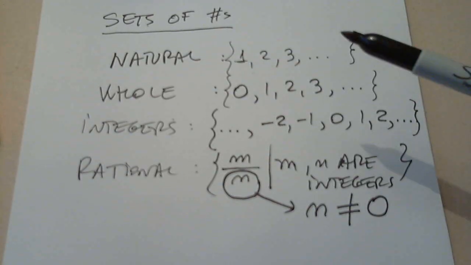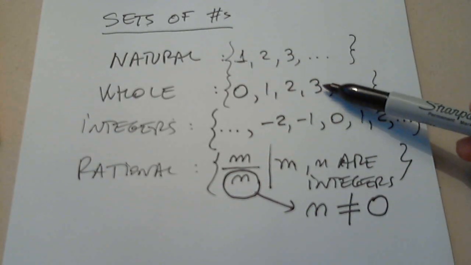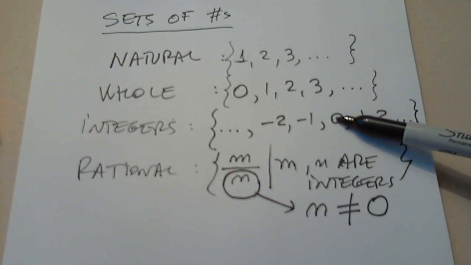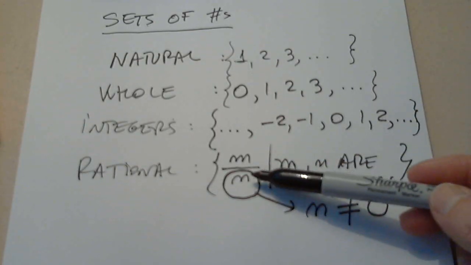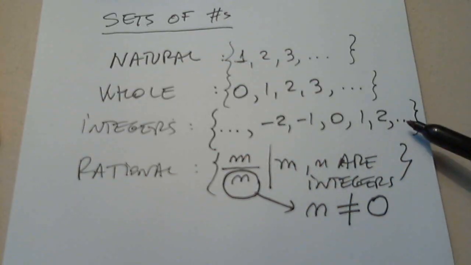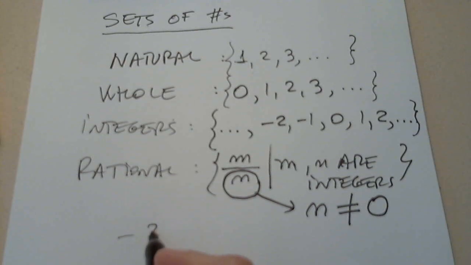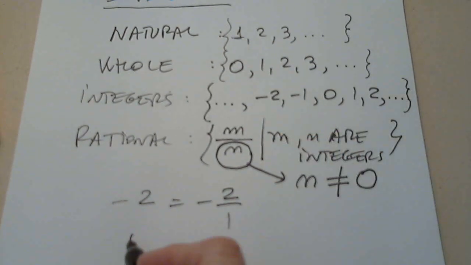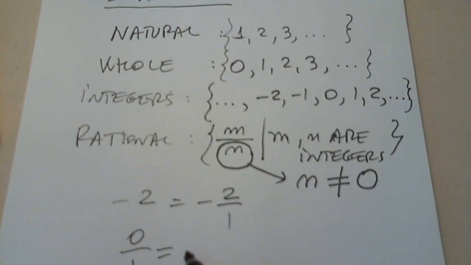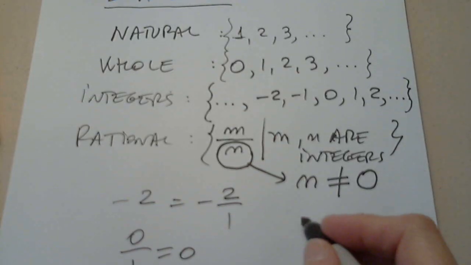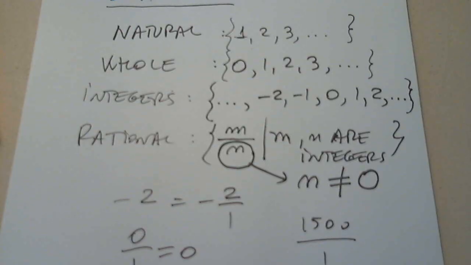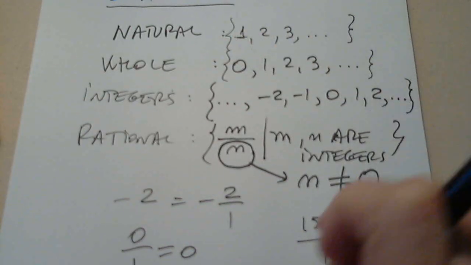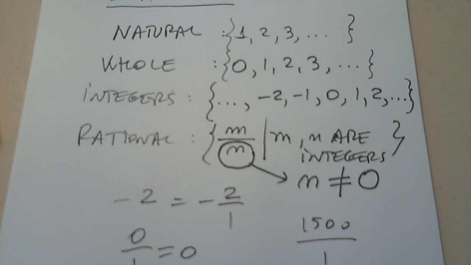So as you notice, this one is here. These 2 are also here. This one can be written as a fraction. Anything here can be written as a fraction. How come? Well, -2 can be written as -2/1. 0 can be written as 0/1. It's still 0. 1500 can be written as 1500/1. So all integers are also rational numbers.